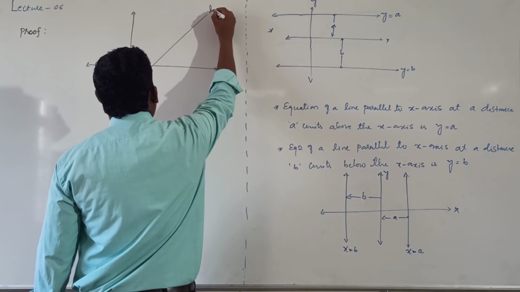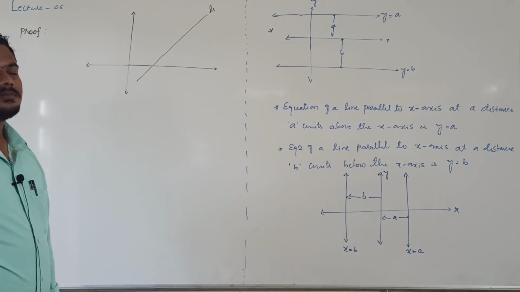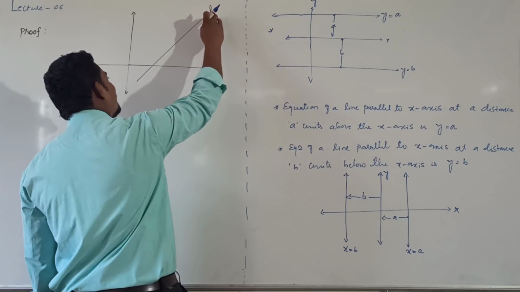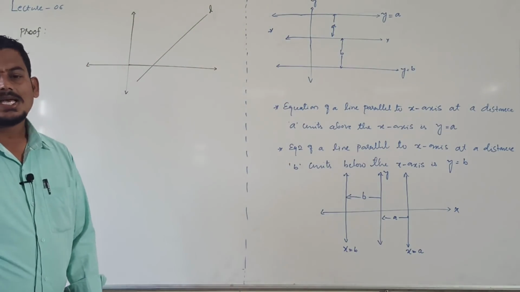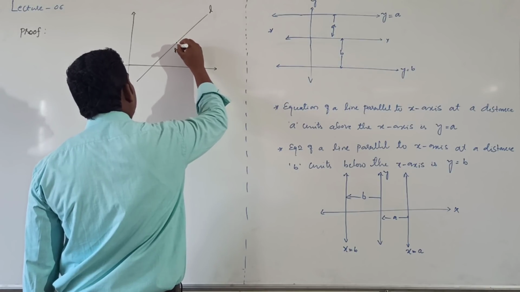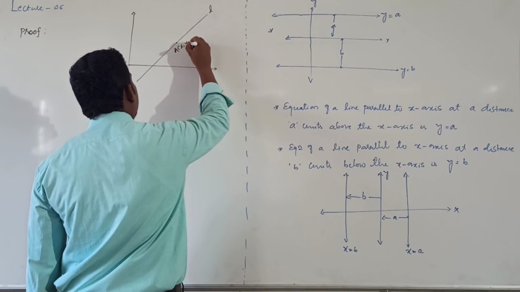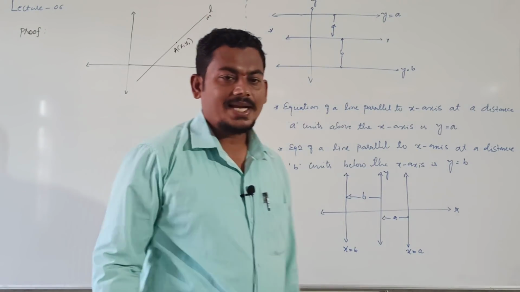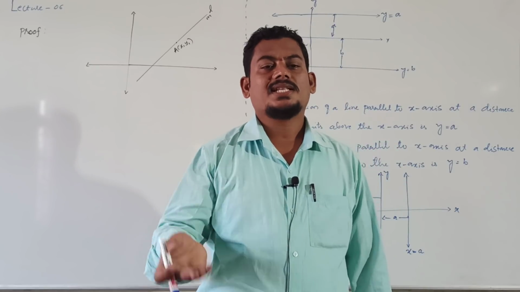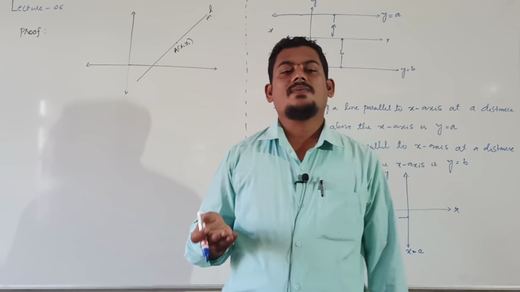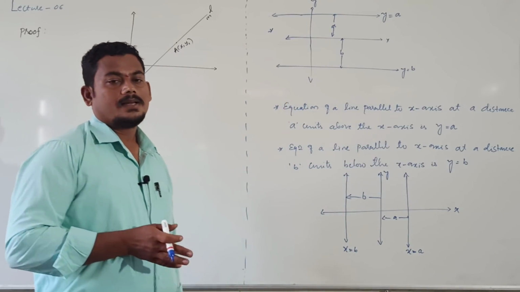This is the given line L. How to find the equation of this line? They gave one of the points A, that is x1 comma y1, with slope small m. In other words, find the equation of the line passing through x1 y1 with slope small m.